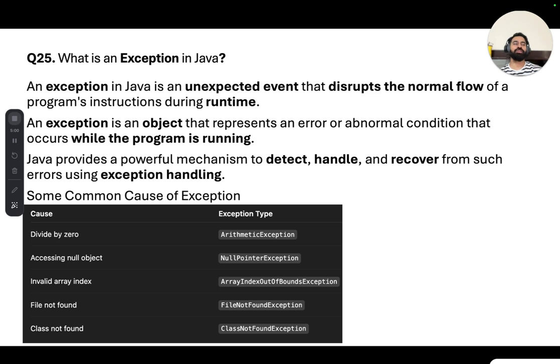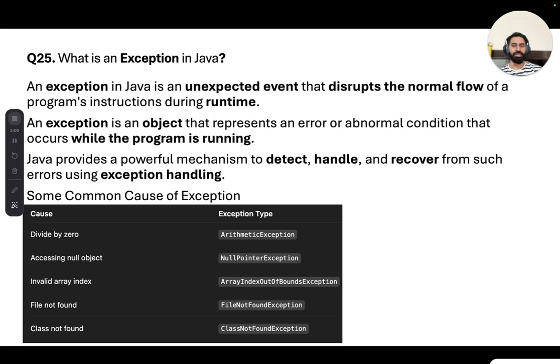Let's say the size of your array is 10 but you are trying to access the 11th index, then you will get an array index out of bounds exception. Also file not found exception, if the file is not present, and class not found exception, when the class is not found. So these are some types of exceptions.